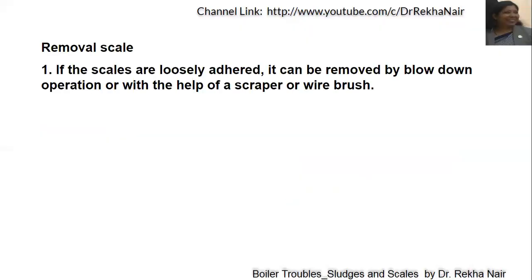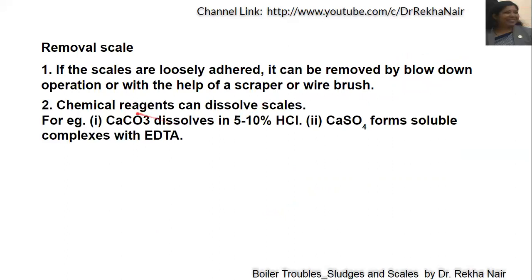Now, how can we remove scales? If the scales are loosely adhered, if it is a soft scale, then it can be removed easily by the blow down operation or with the help of a scraper or wire brush. And even we can use chemical agents. For example, calcium carbonate can get dissolved in 5 to 10% of HCl.